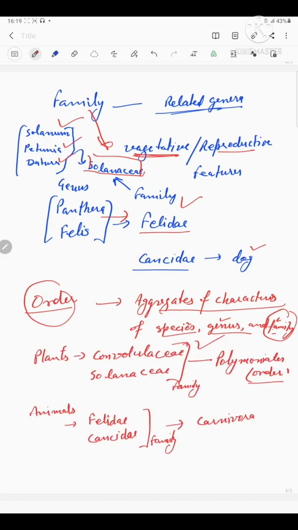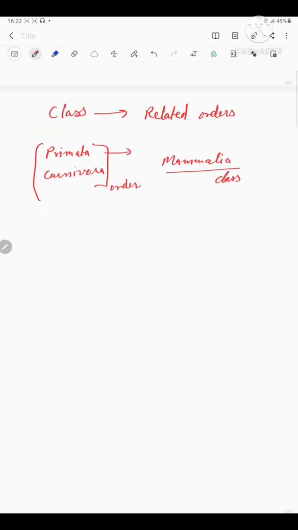Plant families like Convolvulaceae and Solanaceae are included in the order Polymoniales, that is the order. Similarly, in case of animals, Felidae and Canidae, these two families are included in order Carnivora, that is the higher order taxonomic category.